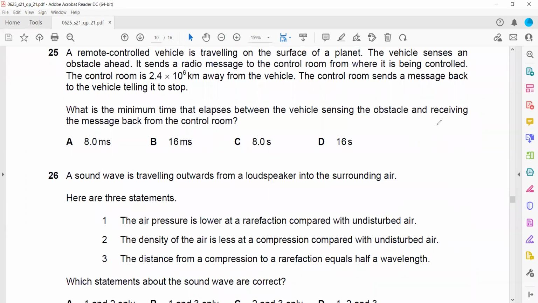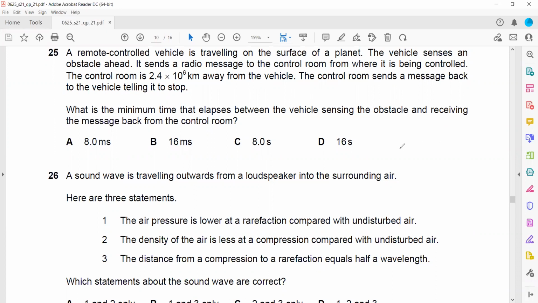So basically, how much time? This is a vehicle and here is a control room. This message is sent, and the message is received. Because it is using a remote control, it is using electromagnetic radiation. So what is the speed of electromagnetic radiation? That will be 3 × 10^8 meters per second.